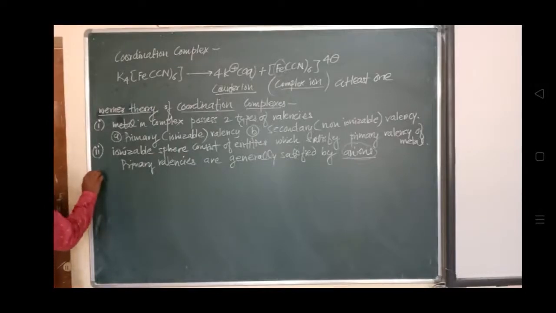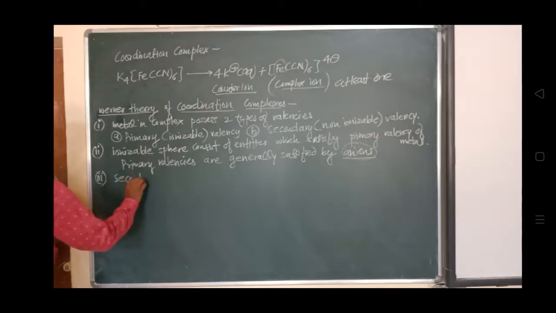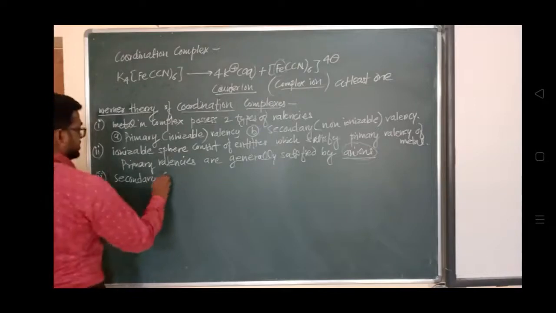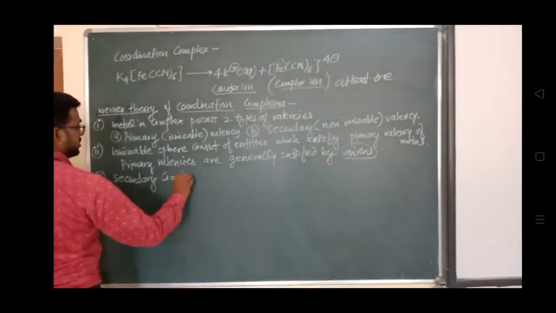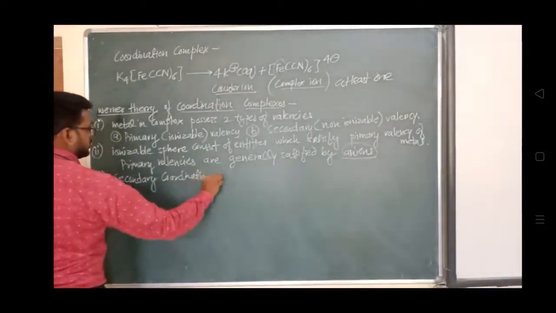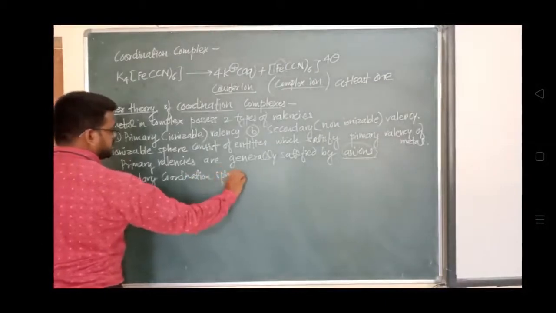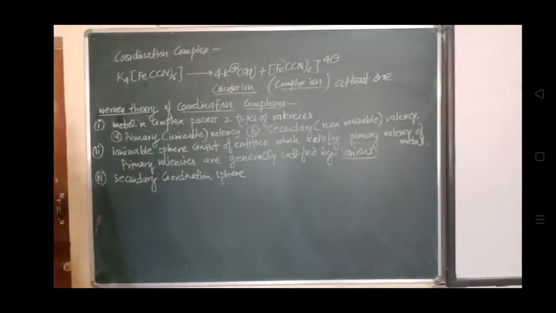Okay, and this third postulate is related with the secondary coordination sphere. Secondary coordination sphere consists of entities which satisfy the secondary valencies.